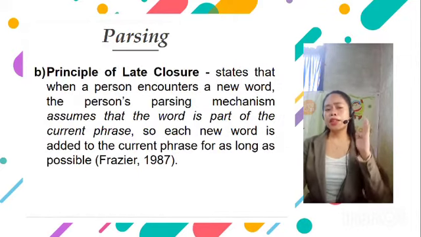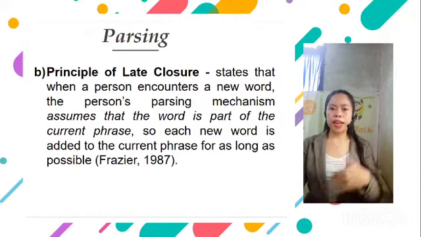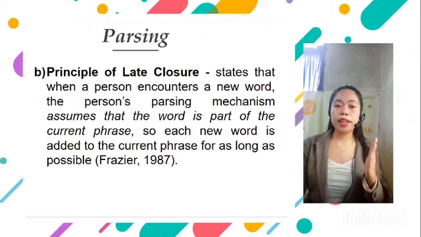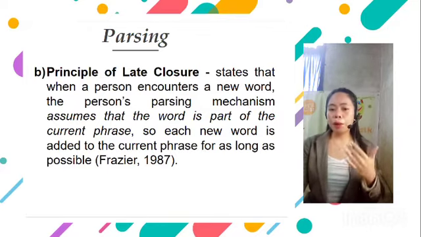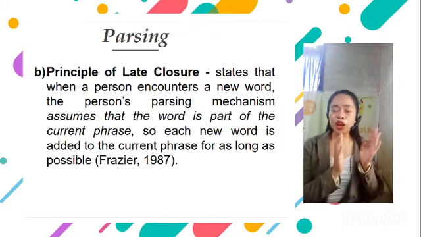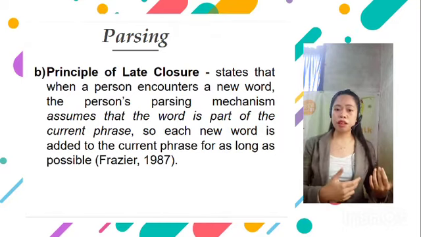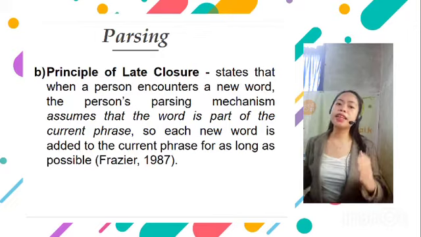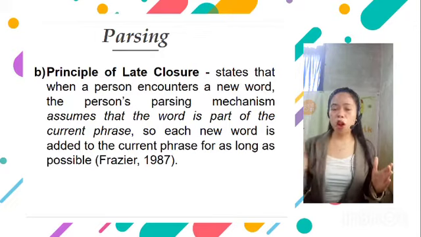Now another is the principle of late closure. It states that when a person encounters a new word, the person's parsing mechanism assumes that the word is part of the current phrase. So each new word is added to the current phrase for as long as possible.